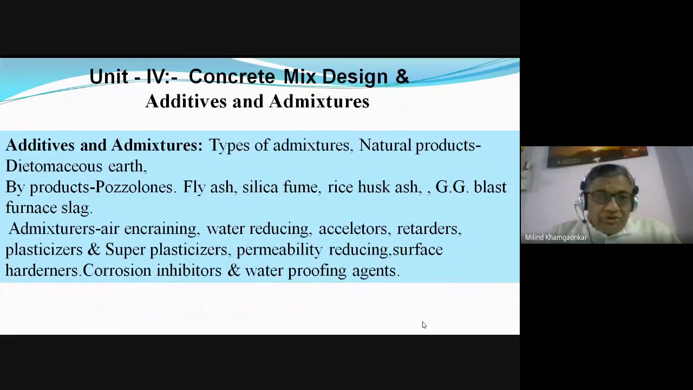This is the syllabus you have, the additives and the admixtures, various types, etc. Various types of the admixtures and their properties and how they affect the concrete, whether in the fresh form or in the hardened form, that we will be studying in the same unit. You have a very important